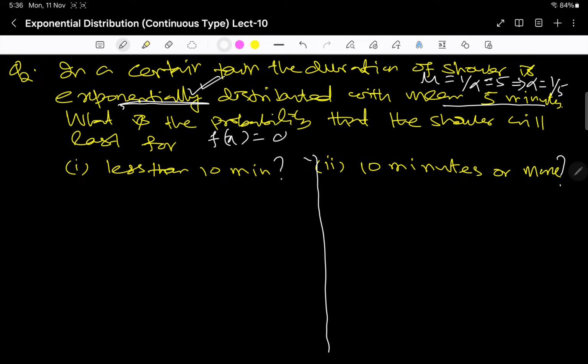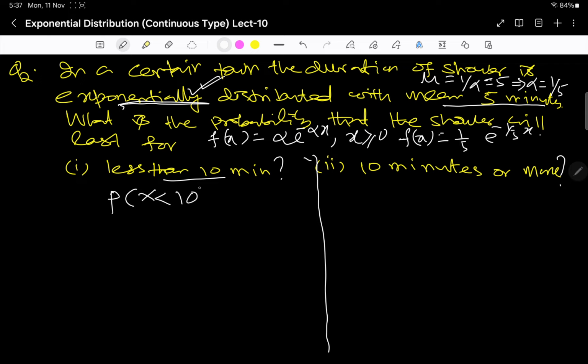So what is the probability function here? f(x) is equal to alpha e to the power minus alpha x, for x positive. We have no need of x negative here, right, and the value of alpha is 1 by 5. So this implies my f(x) is equal to 1 by 5 e to the power minus 1 by 5 x. So now the first question is the probability of less than 10 minutes, x less than 10, right?